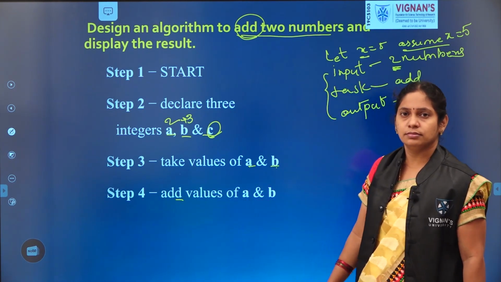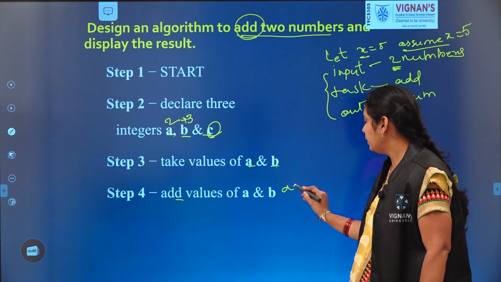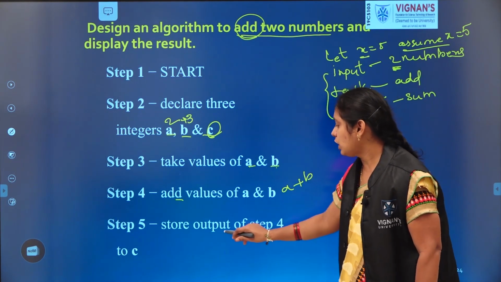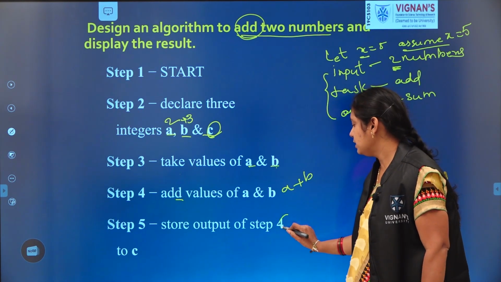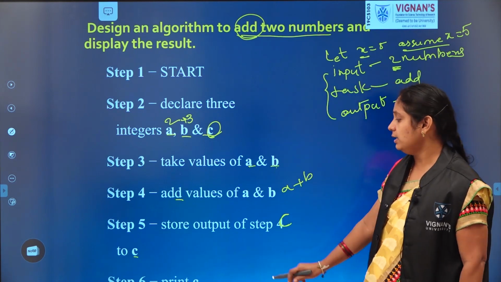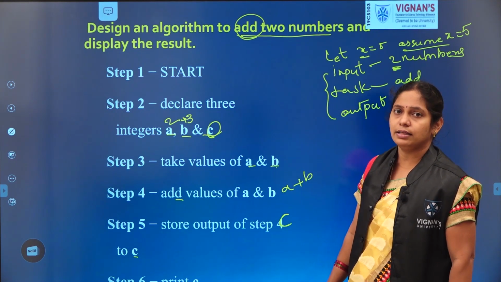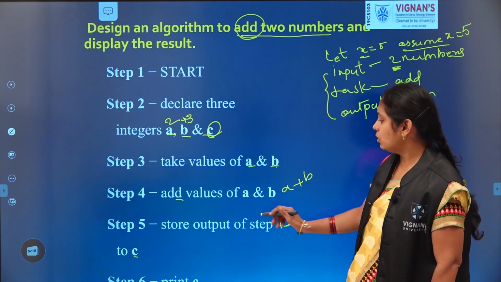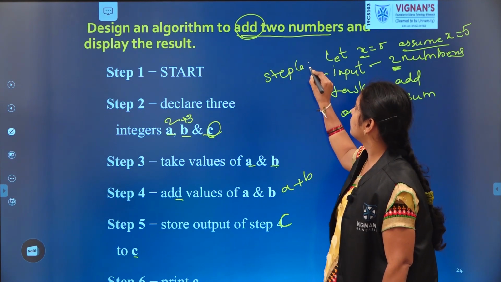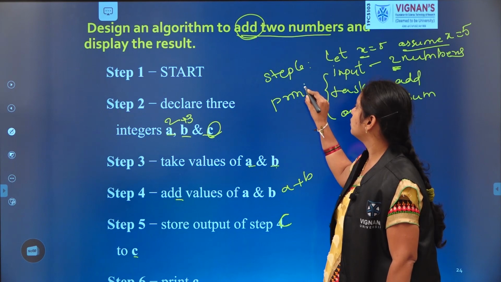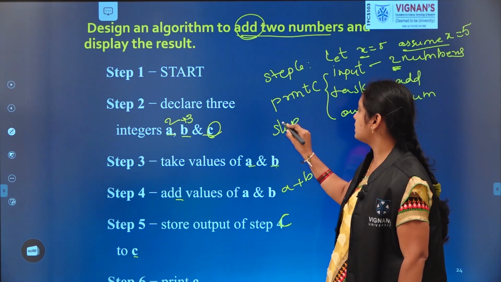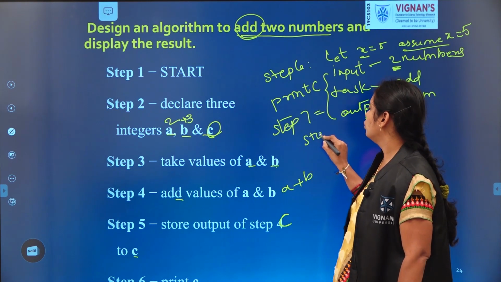Add the two values, so it becomes A plus B. Next, store the output in step 4, nothing but here it is C. Store the result in C, and then print the value and then stop. So, our sixth step is print C. Step 7 equal to stop.